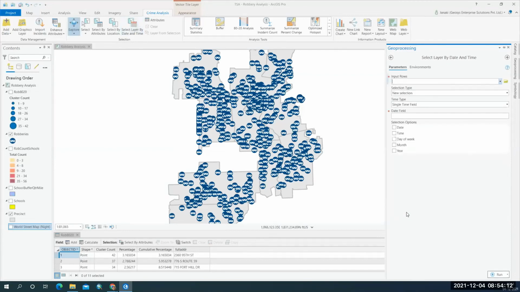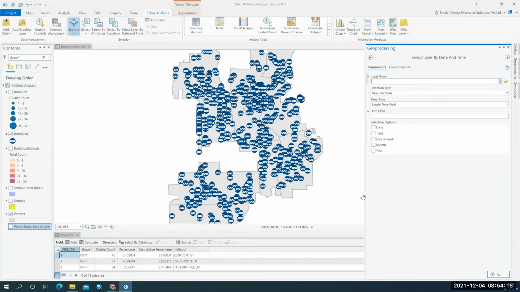So I'm going to select the robberies based on the date and the time. I want the robberies based on date, time, or reported date. So based on the offense date, I wanted to find out the robberies.